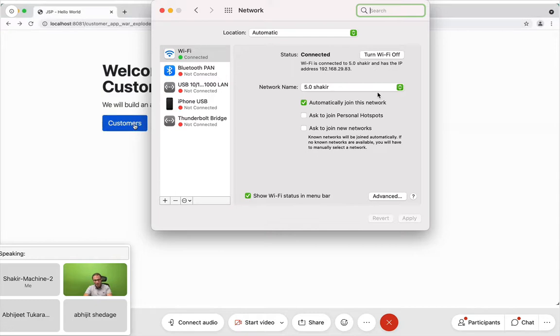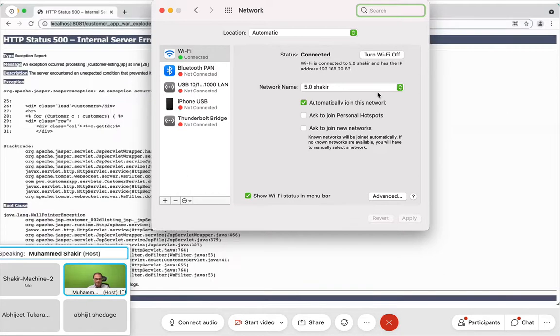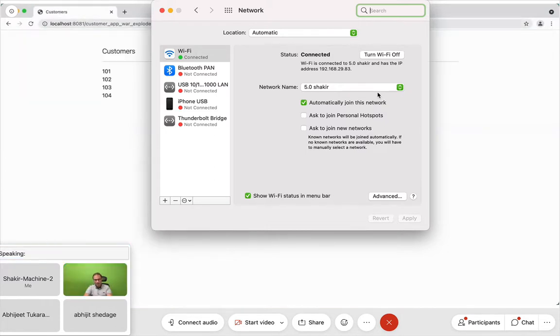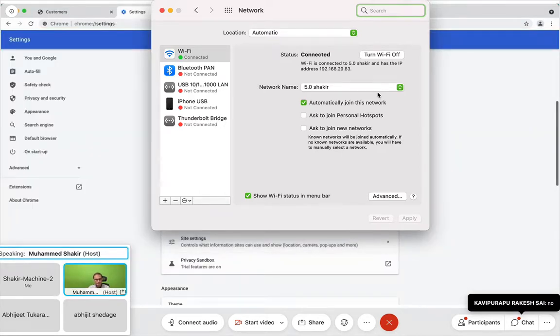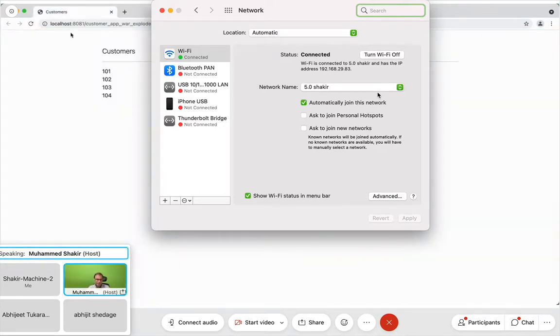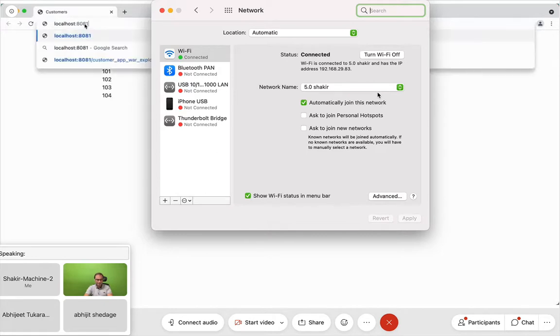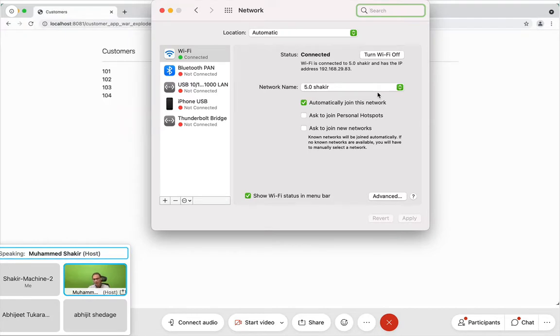Now the moment I click on customers, it goes to the customer servlet. Do I have the value of ID in the customer servlet? Do I have ID here? No, I do not have ID, isn't it? Okay, if I clear the data off, you see this once again, I go to customer servlet. I'll go to the initial page, I'll say customers, and here you go. Can you see this edit? This is what I've given.